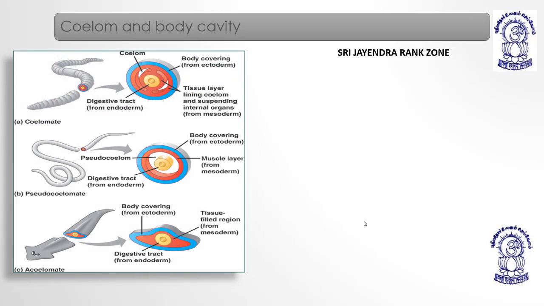What is coelom? Coelom is basically a space meant for organs to be kept in. For example, if we consider the levels of organization: protoplasmic level of organization is seen in protozoa.